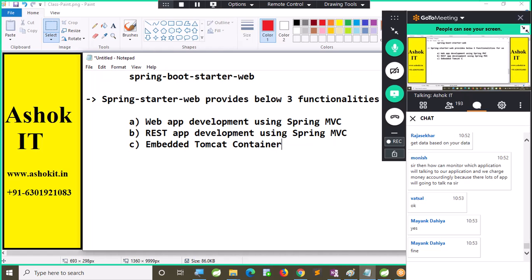That means if you add one starter, you are getting 3 functionalities. Web application development using Spring MVC, REST application development using Spring MVC, embedded Tomcat container also will be provided to us.